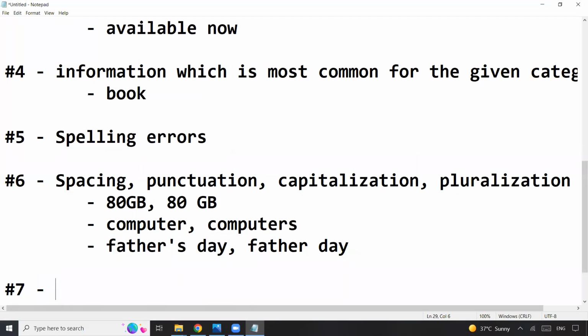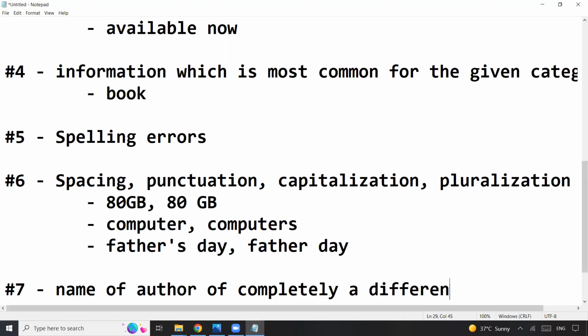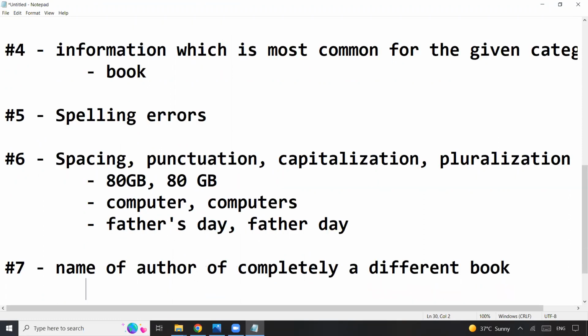Now let's take a look at the number seven mistake. When you're publishing your book, make sure that you are not giving reference to any kind of unrelated information, or sometimes the name of the author of a completely different book, or best selling book or so. Don't even try to add that.